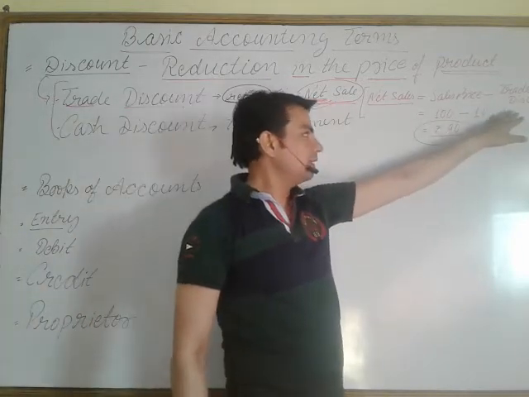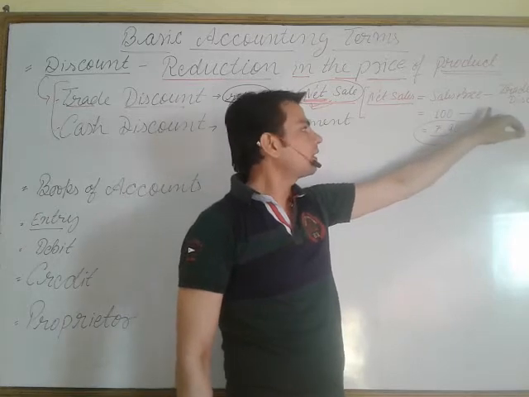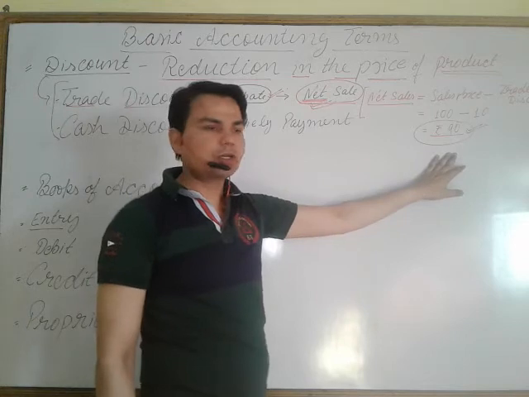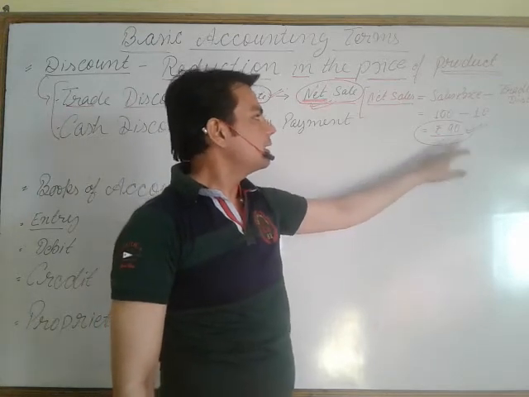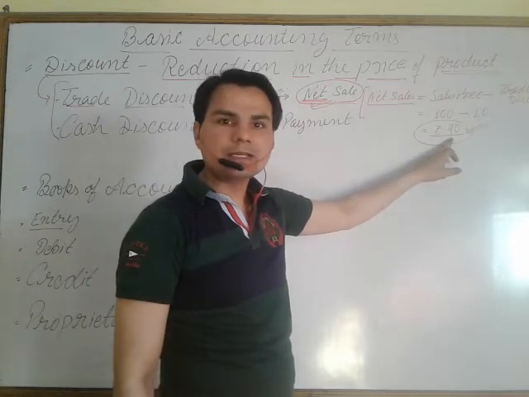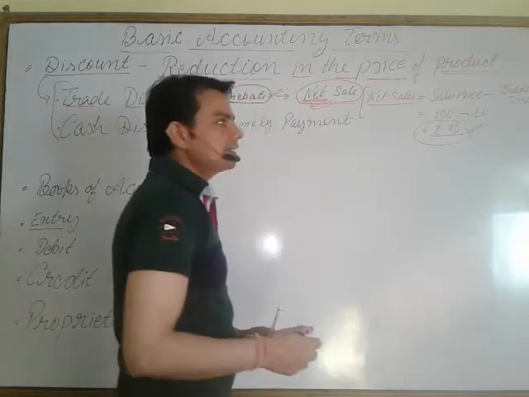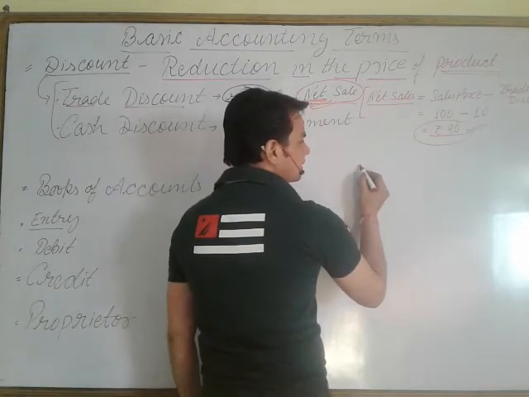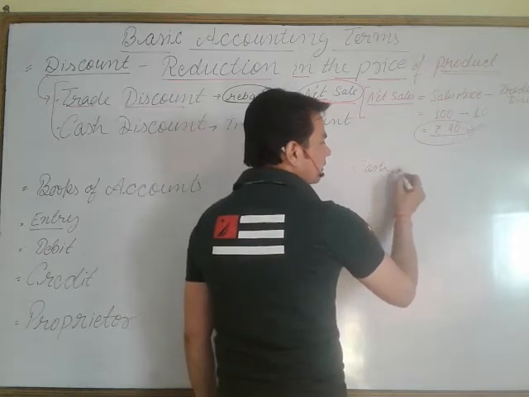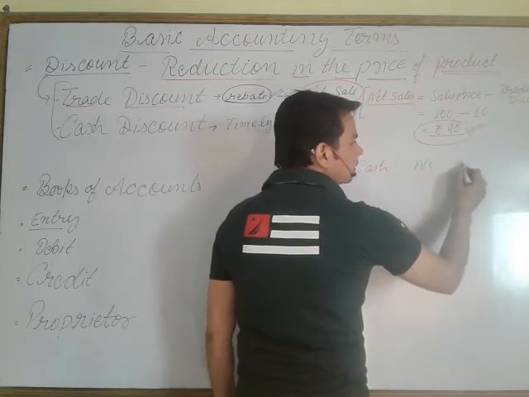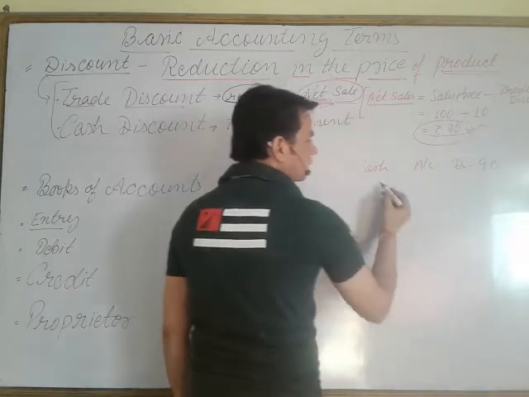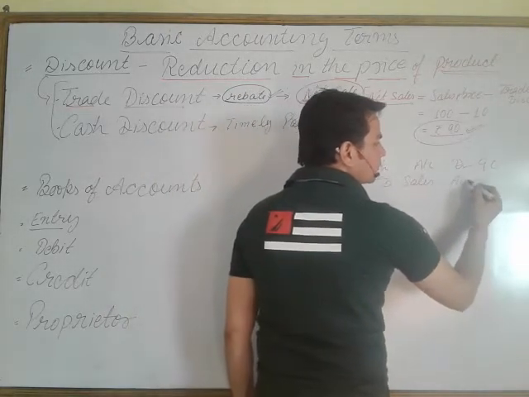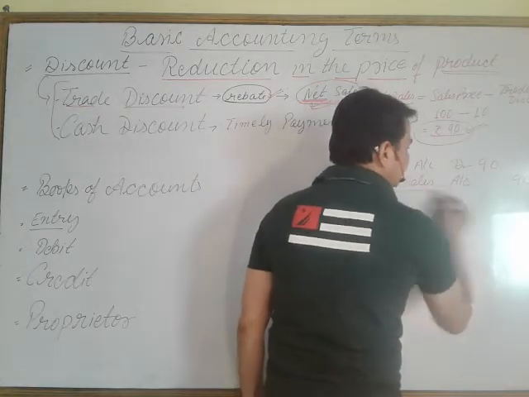Mathematically, we give the solution to this, treatment to this, but when we are going to talk about the accounting treatment, it shall be written only at 90 rupees. For example, if we are selling the goods on cash basis, we will record here cash account debit rupees 90 to sales account rupees 90.